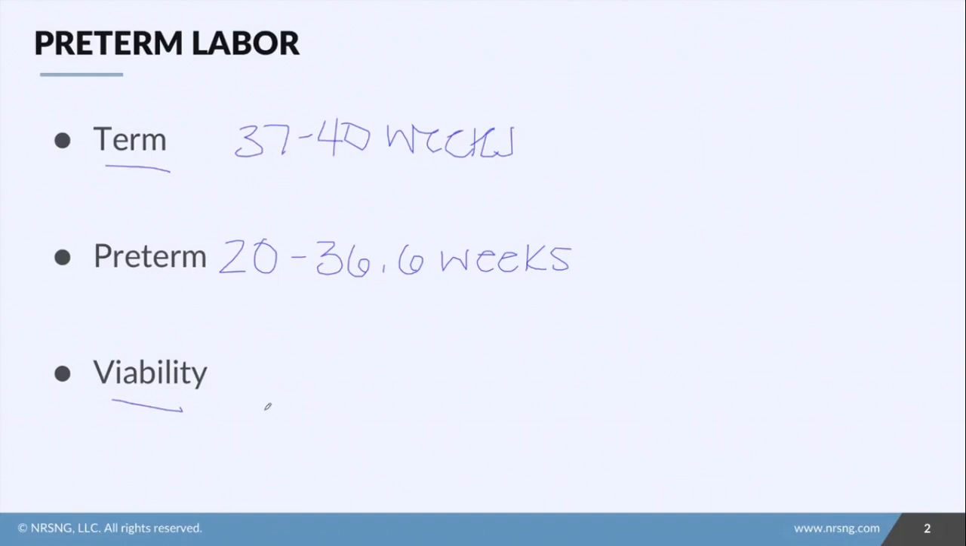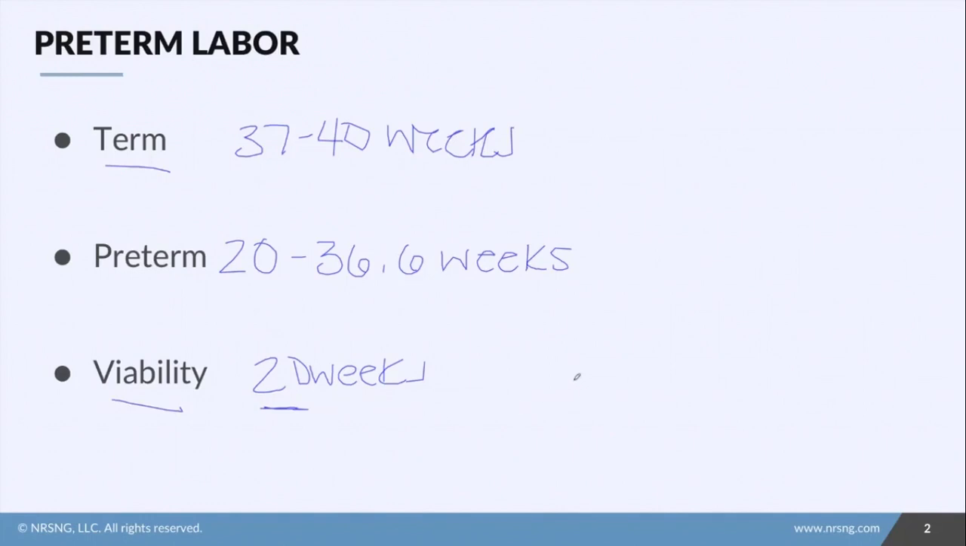Viability is something that different people say different things, but it is considered to be at 20 weeks that the fetus is viable. However, the reason why this is conflicting and gets a little confusing is because hospitals don't consider viability until the point that they would resuscitate. No hospital will resuscitate a fetus that is 20 weeks if it was born at that time, just because of ethically all the things that can go on with that. So most hospitals will not revive a fetus.